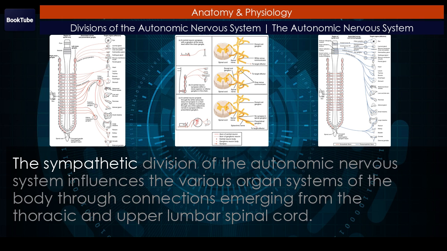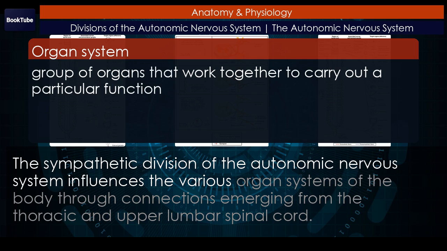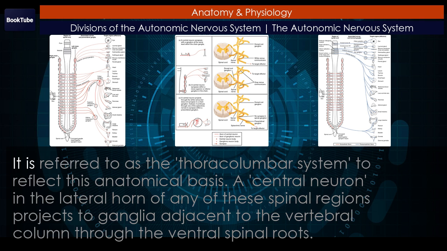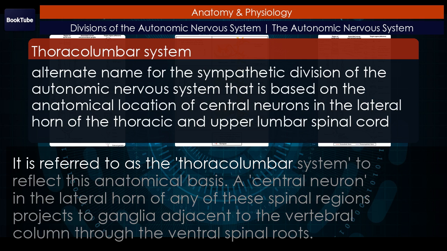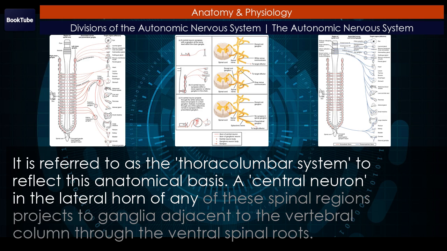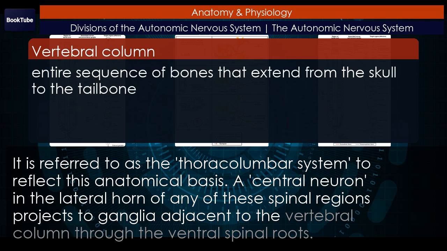The sympathetic division of the autonomic nervous system influences the various organ systems of the body through connections emerging from the thoracic and upper lumbar spinal cord. It is referred to as the thoracolumbar system, to reflect this anatomical basis. A central neuron in the lateral horn of any of these spinal regions projects to ganglia adjacent to the vertebral column through the ventral spinal roots.